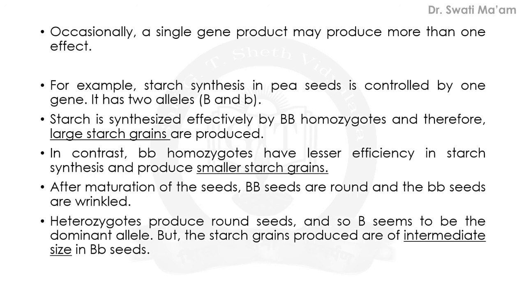So therefore, dominance is not an autonomous feature of the gene or the product that it has information for. It depends as much on the gene product and production of a particular phenotype from this product, as it does on the particular phenotype that we choose to examine. So in case more than one phenotype is influenced by the same gene, these are little examples, and you have to just remember them.